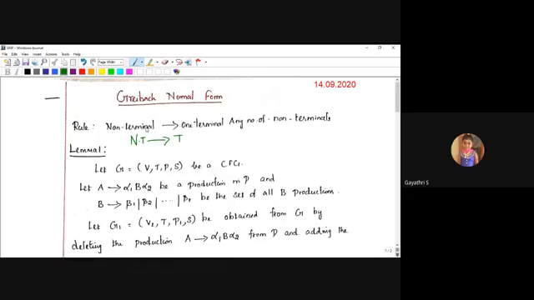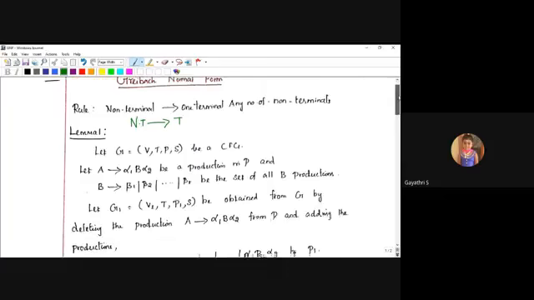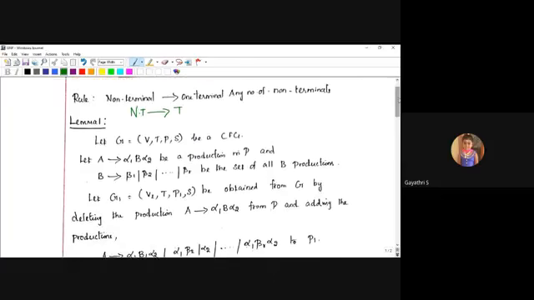Coming to lemma 1. Here the grammar G is equal to (V, T, P, S), the known tuple: V is the non-terminals, T the terminals, P the production rules, S the starting symbol, which is a context-free grammar.